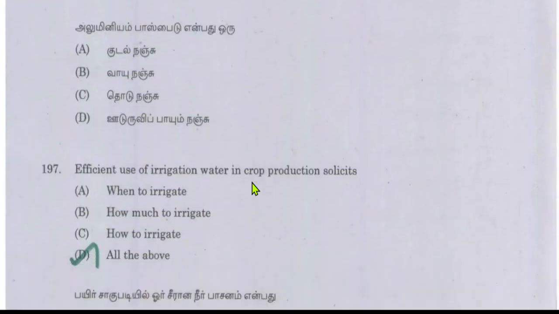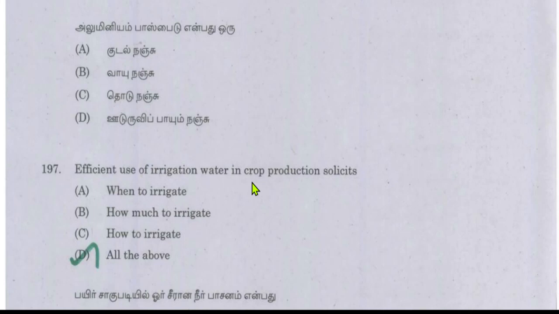Efficient use of irrigation water in crop production solicits when to irrigate, how much to irrigate, and how to irrigate. Before irrigating, we plan the entire irrigation program. So it covers when to irrigate, the critical stages of the crop, whether the vegetative stage or the reproductive stage, how much water, and how to irrigate.